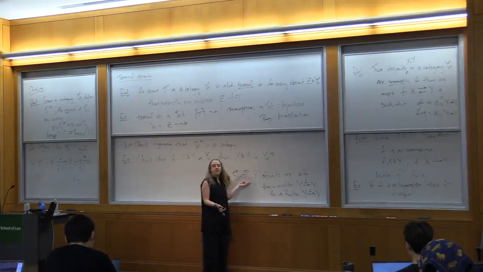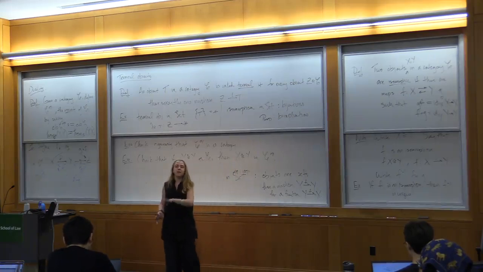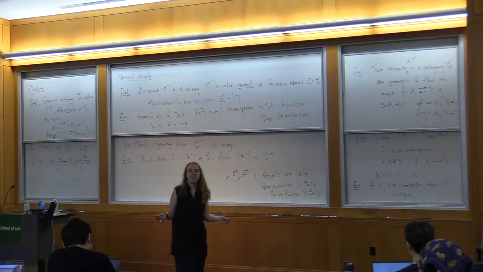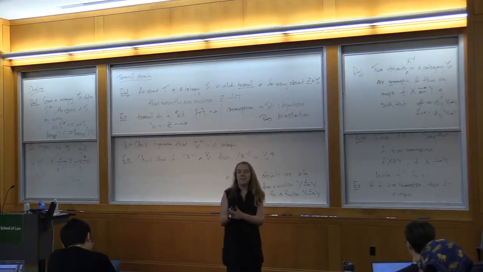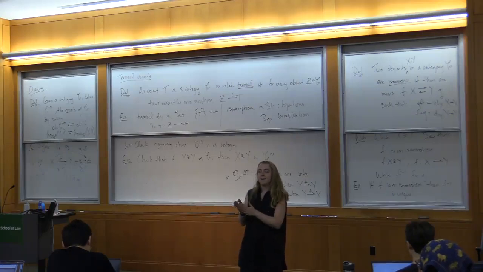I'm just defining this new category that has objects sets and a morphism from X to Y if there's a function from the set Y to the set X. I mean, it's a little wacky, but why not? So I just choose to draw the arrows backwards. Why not? That's it.